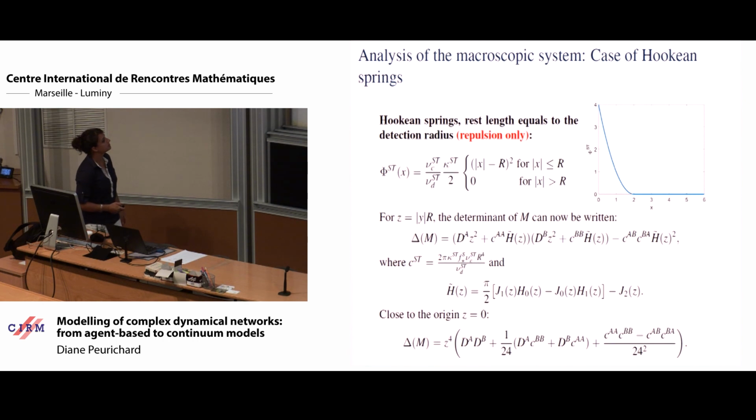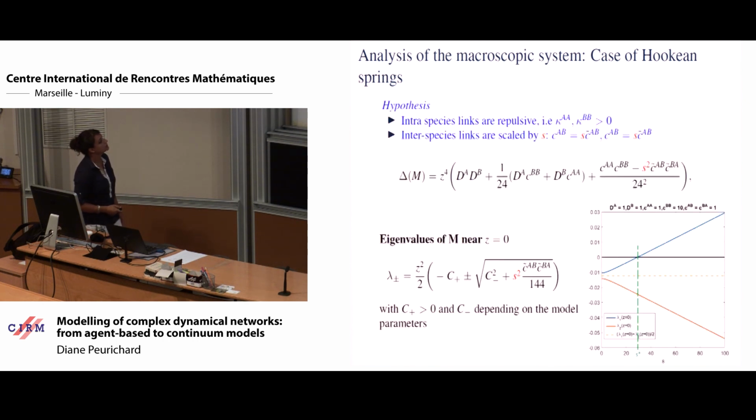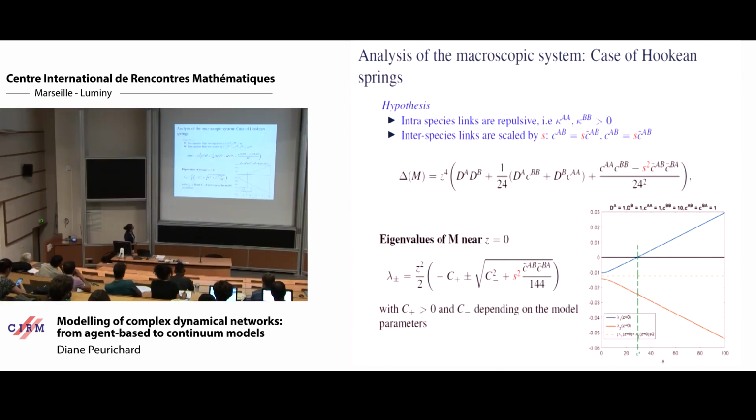So let me pass on the details here. What we can show is that the eigenvalues write like this during the Fourier analysis on the linearized system, and this term is negative, and the only way the larger eigenvalue would be positive is if this term is large enough. So what does it mean? It means that the interspecies repulsion, because it's terms AB and BA here, must be strong enough to overcome diffusion and to overcome intraspecies repulsion, so that we have aggregation.